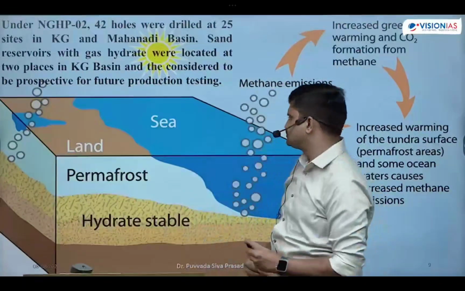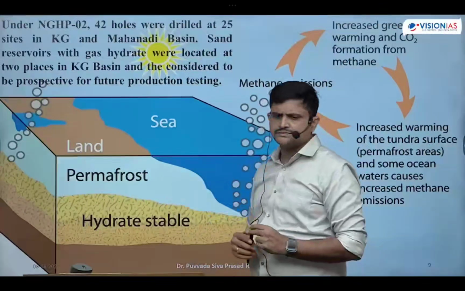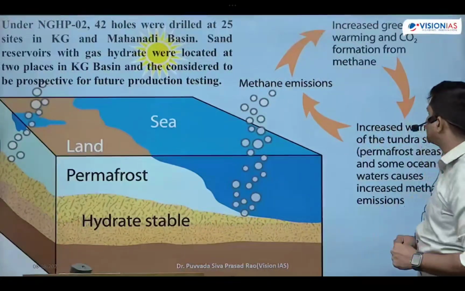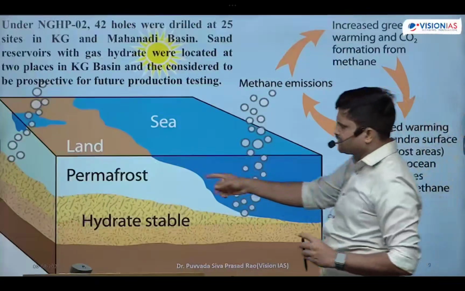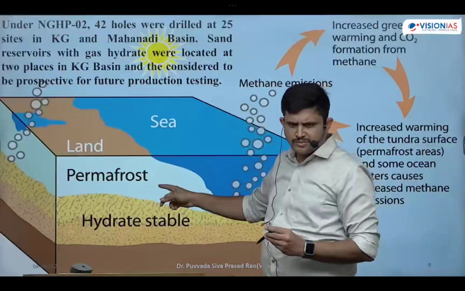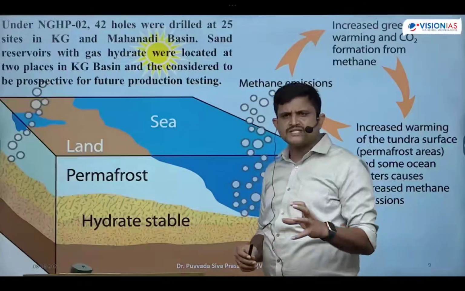In polar regions, atmospheric methane will be trapped in the ice. That is known as permafrost ice. Permafrost means it is the basic characteristic feature of tundra.